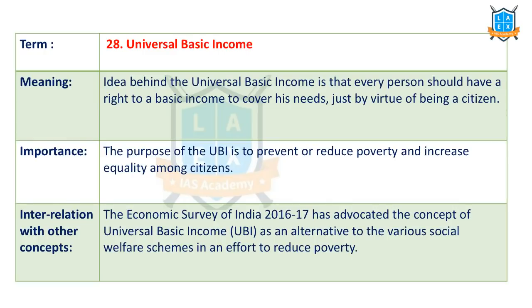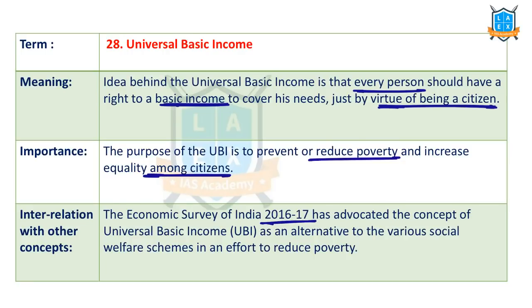The next important term is universal basic income. Just now we said UBI. Universal basic income means every person should have a basic income which enables the person to lead a minimum quality life. So universal basic income prevents poverty. It increases equality among the citizens. Yes or no? That's why Economic Survey 2016-17 advocated this concept.